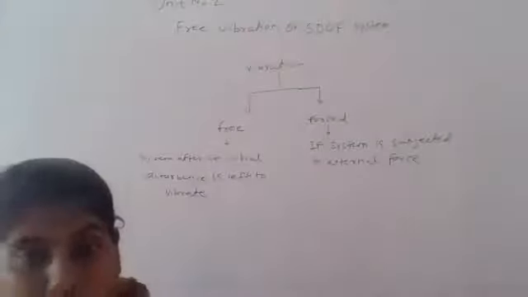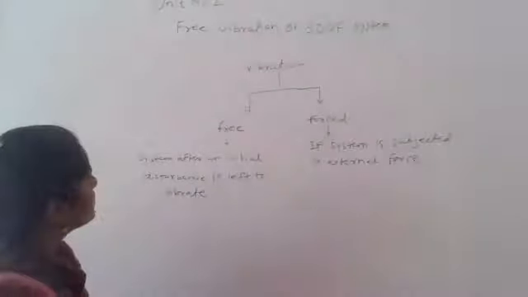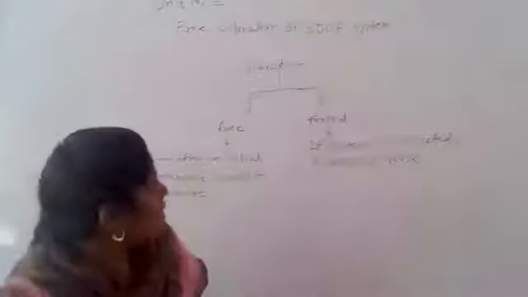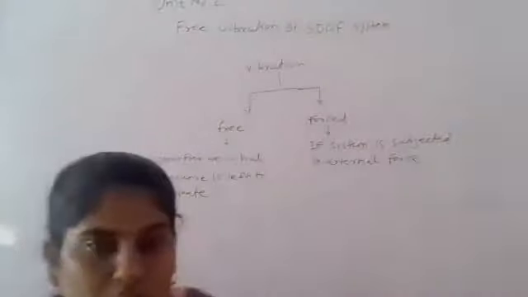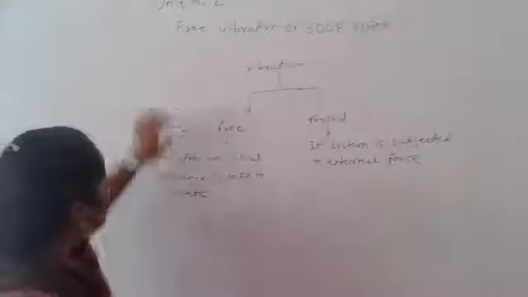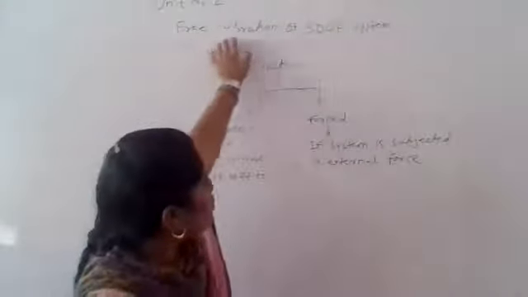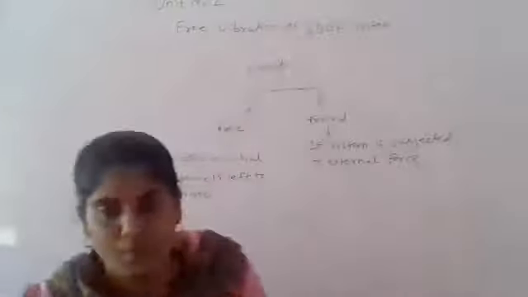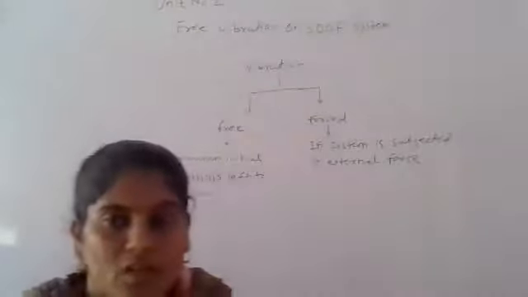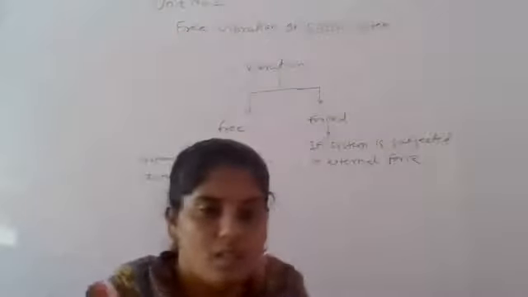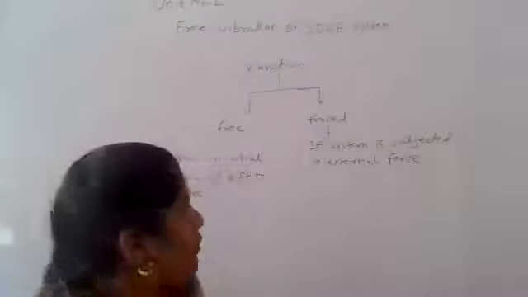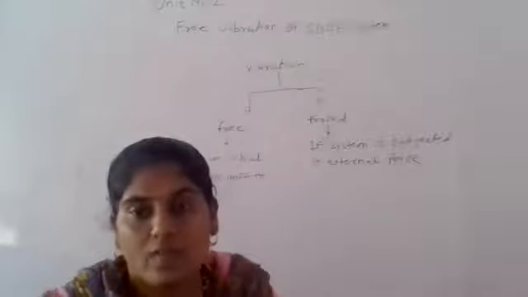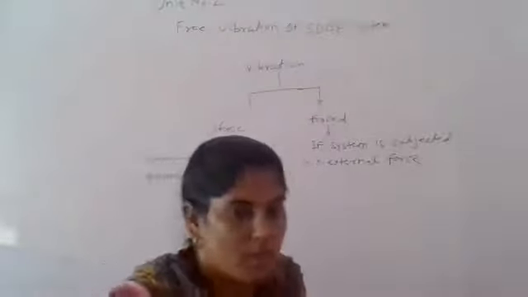Today we are going to learn about unit number two, that is the free vibration of single degree of freedom system. Already we have seen some part from this unit. Once again, we'll see what is meant by the free vibration of single degree of freedom system with respect to the vibration types. There are two types of vibration: the free vibration and the forced vibration.